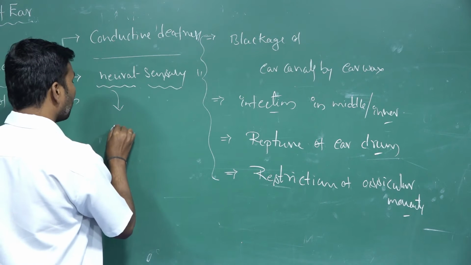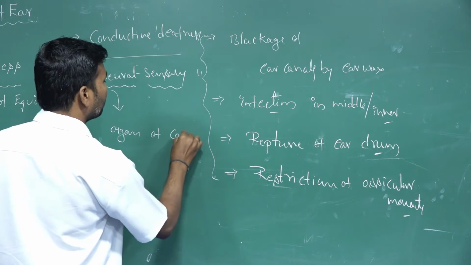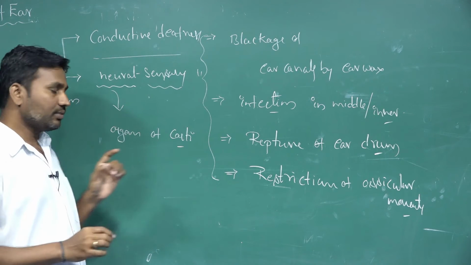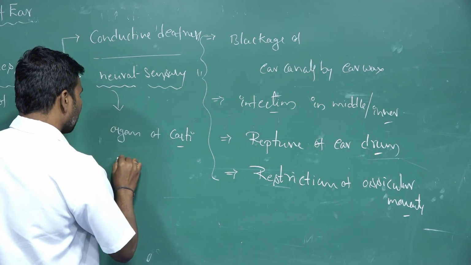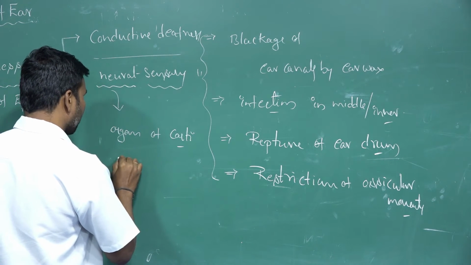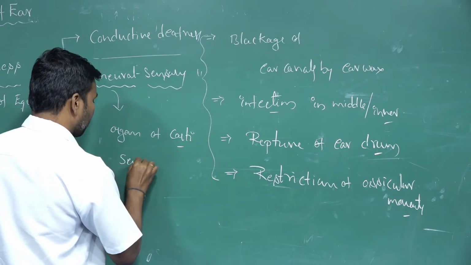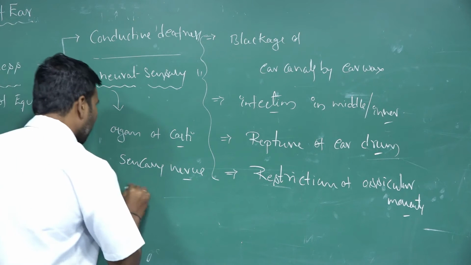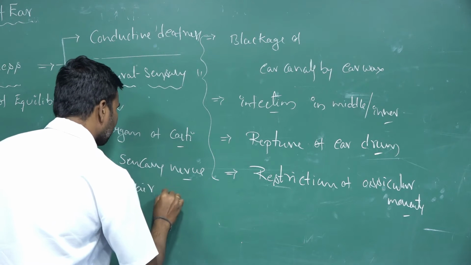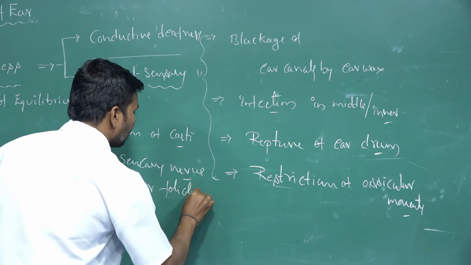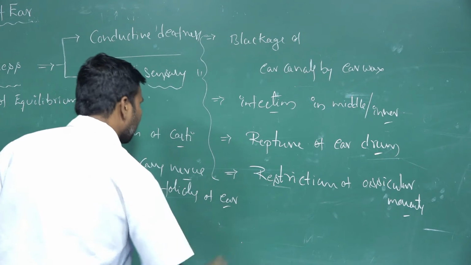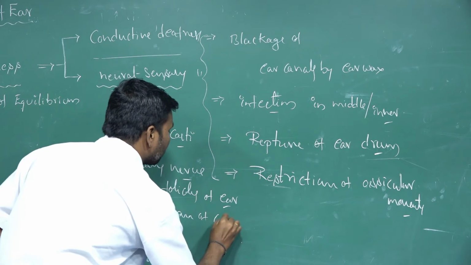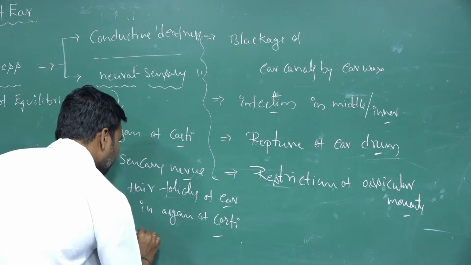This is because the cells of the organ of Corti are not properly working, or the sensory nerve is not properly formed, or the hair follicles of the ear in the organ of Corti are not working properly.